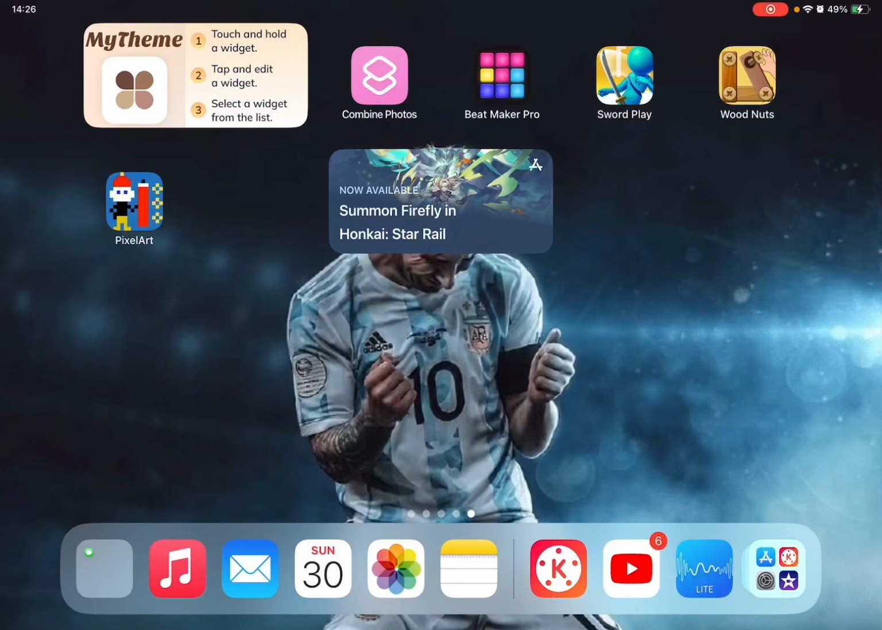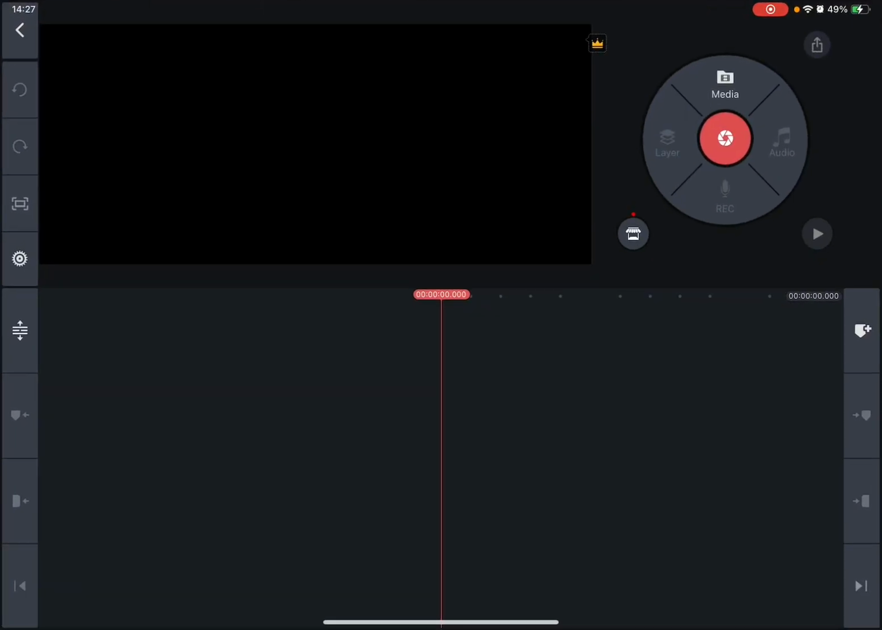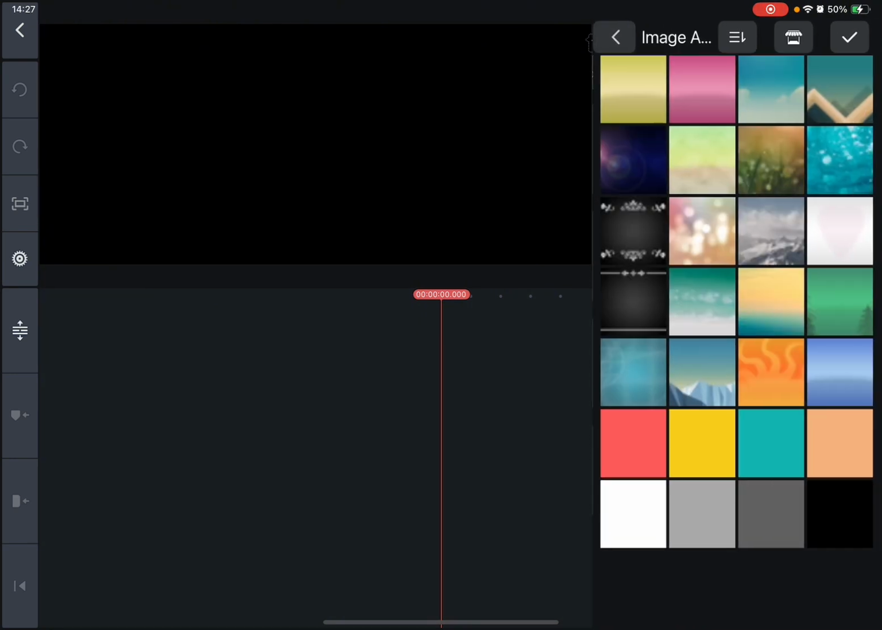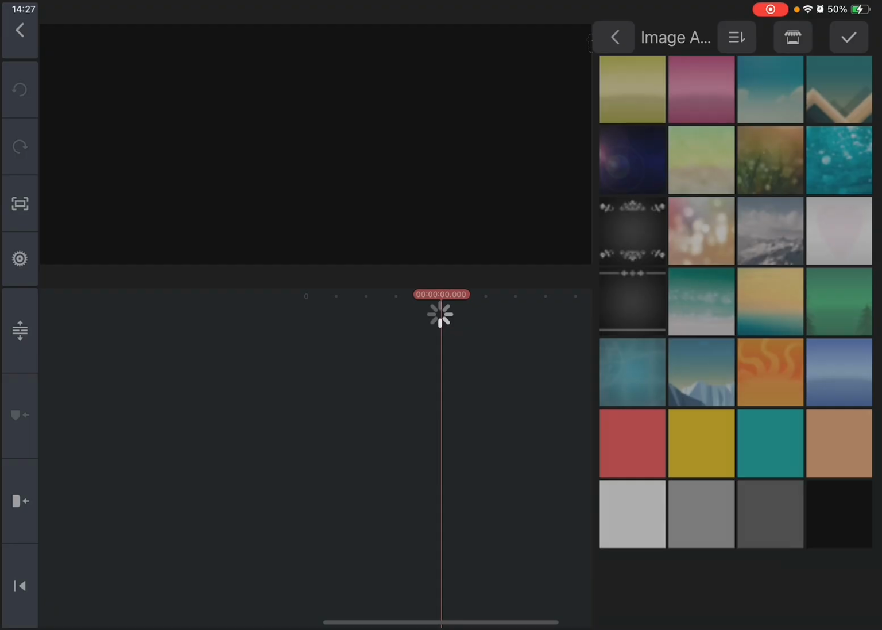Hey guys, I'll be teaching you how to make a scenario. So first, what you want to do is go to KineMaster, and then you want to go to Media, Photo, Image Assets, and choose the one on the corner. You can choose any color you want on the bottom, just no textures in it.